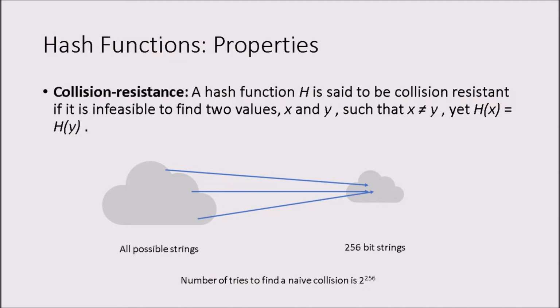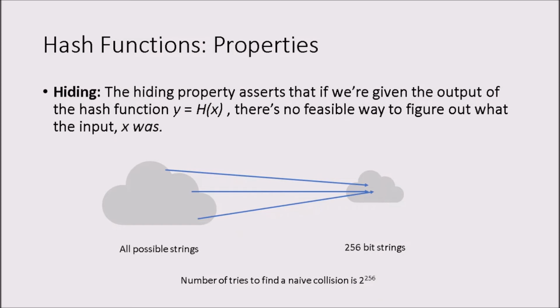By the pigeonhole principle, if we follow the most basic algorithm of finding a collision, we will have to check 2 to the power 256 plus 1 strings in order to find a collision, which is a very large number. So for all our purposes, we assume that our hash function is collision resistant. That is, if the inputs to the hash function are different, then the outputs will also be different. Okay, this is the first property.